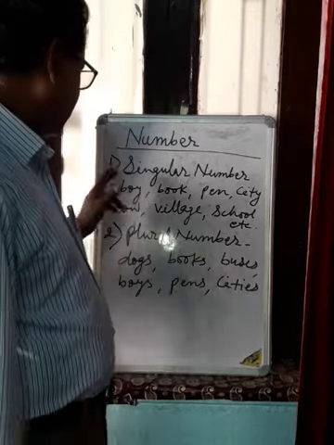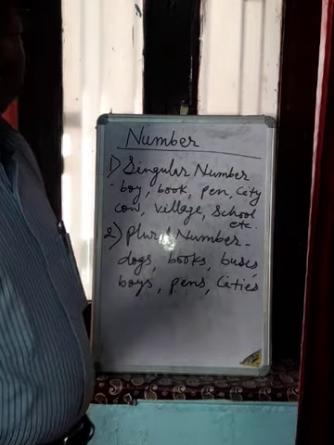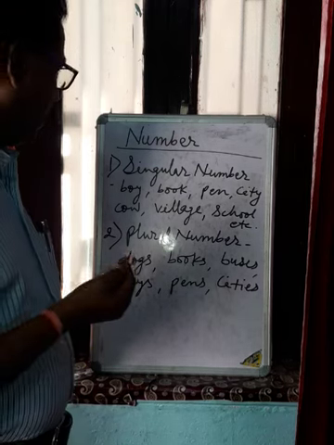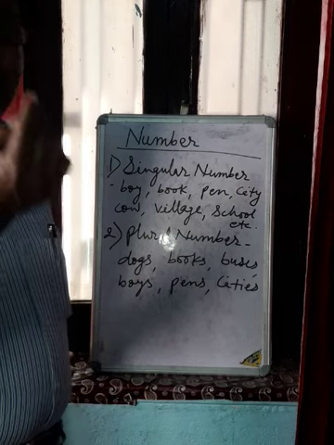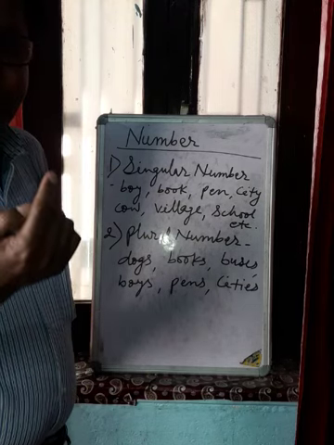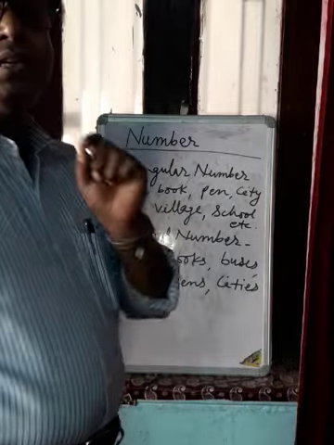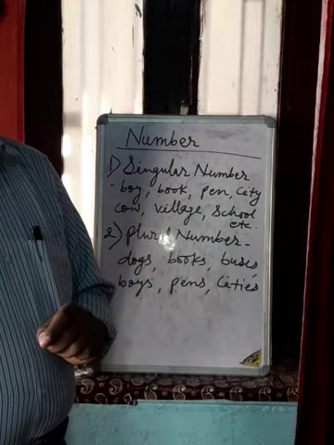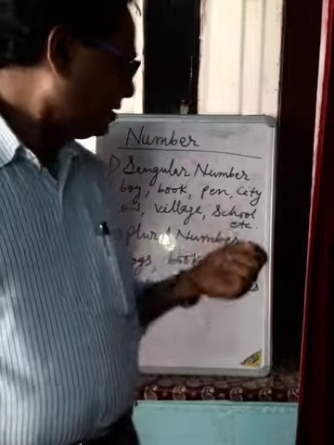Like, see here, boy. When I talk about boy, that means one. I saw a boy. Here, boy means only one boy, not many. Book. When you say book, that indicates only one book. When you say pen, pen is the noun that indicates one singular pen.